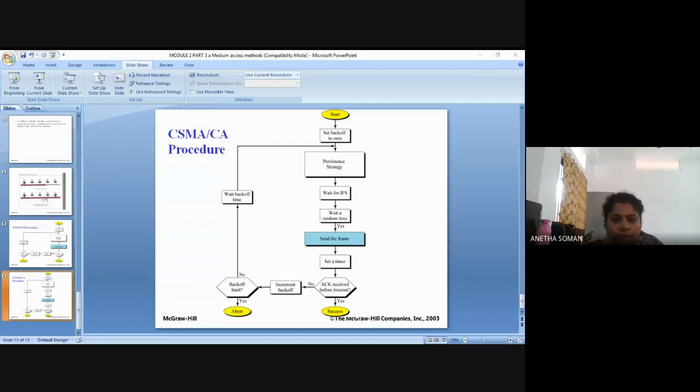Now, you are going to a new topic. I told you CSMA-CD as well as CSMA-CA are used in wired LAN as well as wireless LAN. CD is used in wired LANs and the CA procedure is used in wireless LAN. Now you are going to study in detail the local area network, the wired LANs.